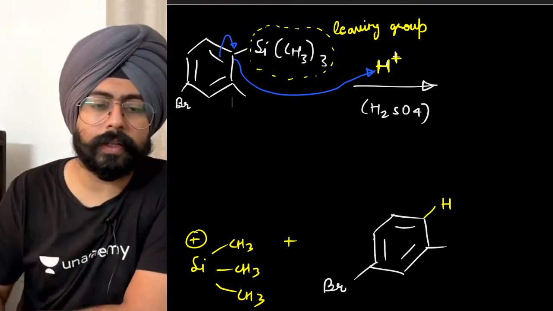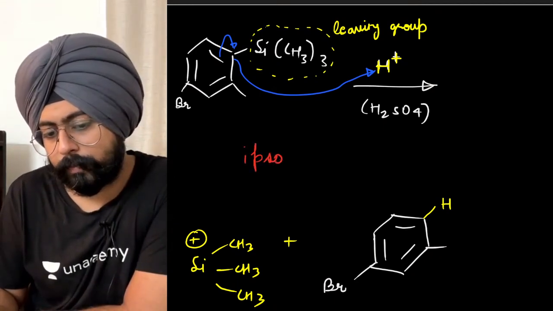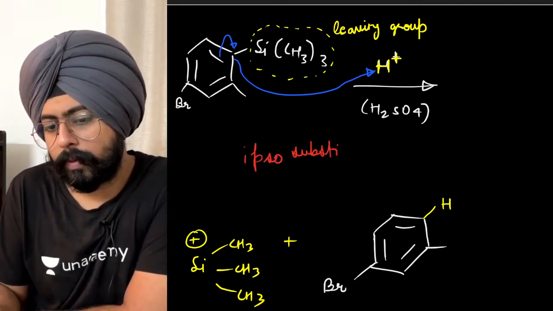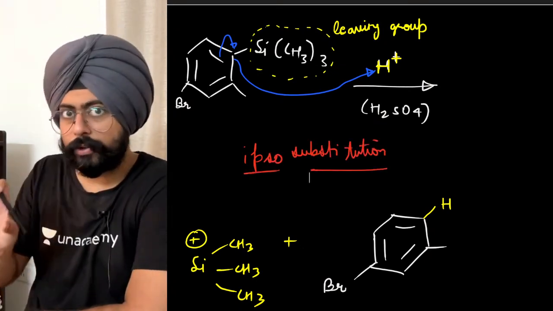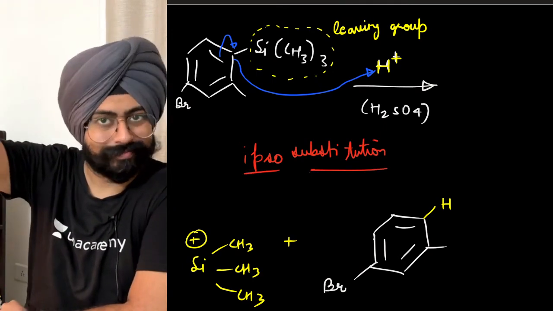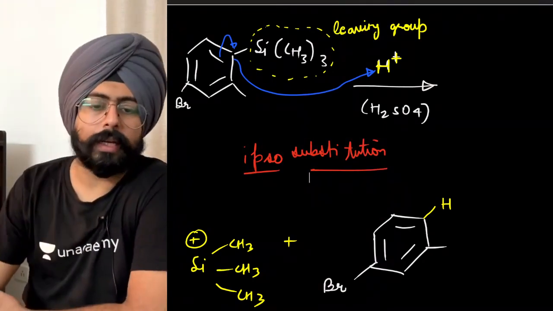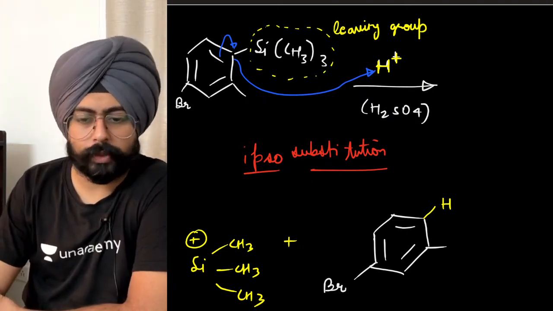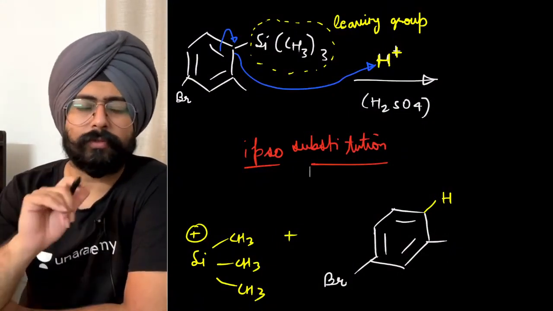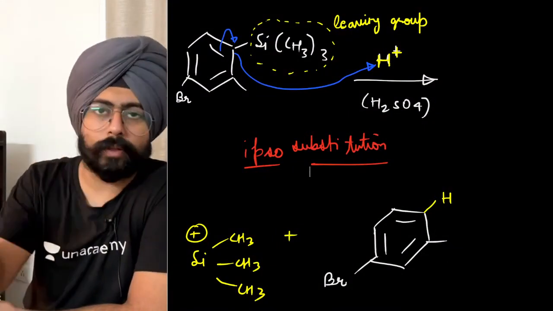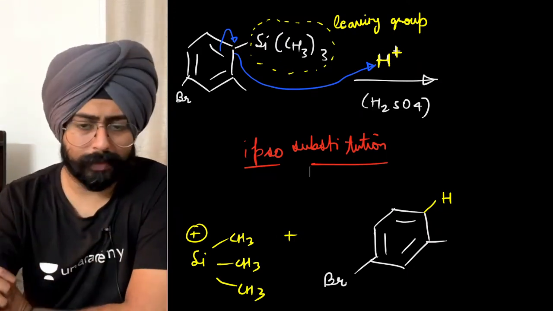This particular case is also known as ipso substitution. Ipso substitution is the case where something else is replaced in place of hydrogen. This is a special case that can be asked directly in the examination, because of course they have to complicate something to check whether you have proper knowledge or not. This is one of the complications that might be asked.